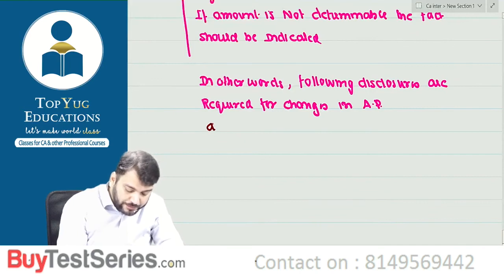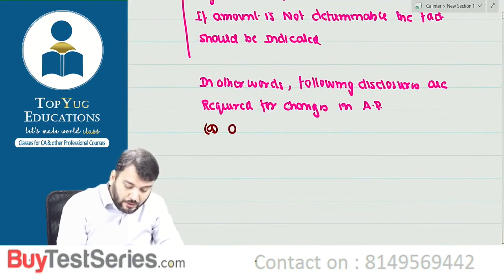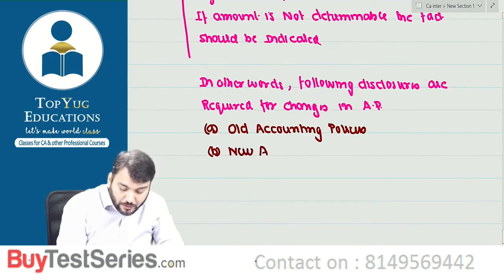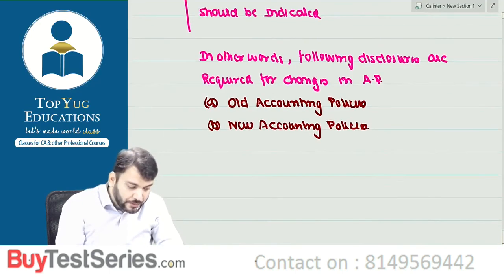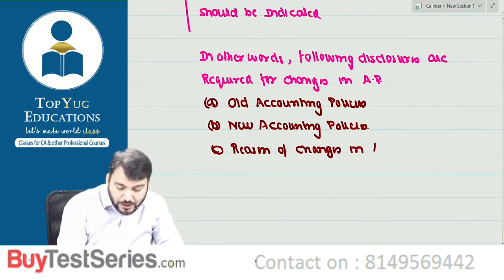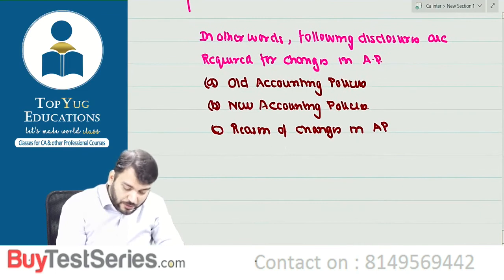Point number A, old accounting policies. कि what was your old accounting policies? वो disclose करो. Then point number B, new accounting policies. Which accounting policy now you are adopting, that you disclose. Correct? Then point number C, reason of changes in accounting policies need to be disclosed. Correct?